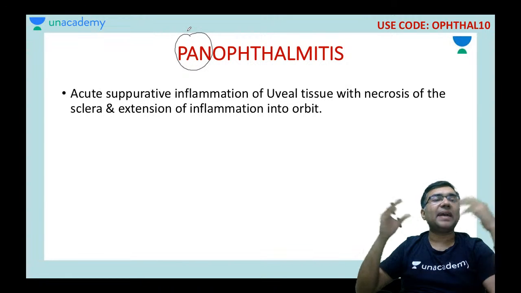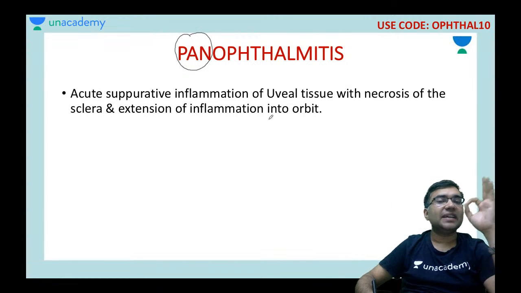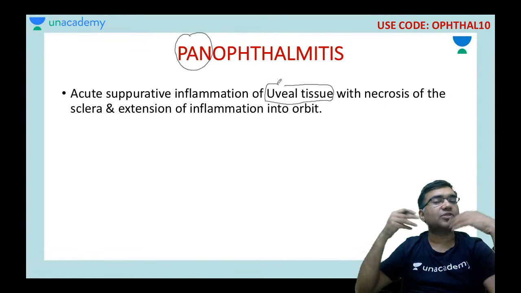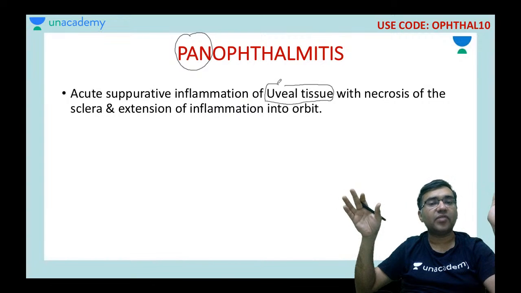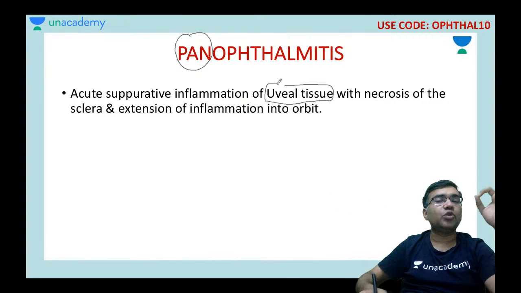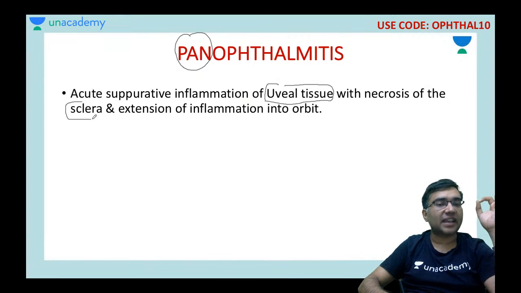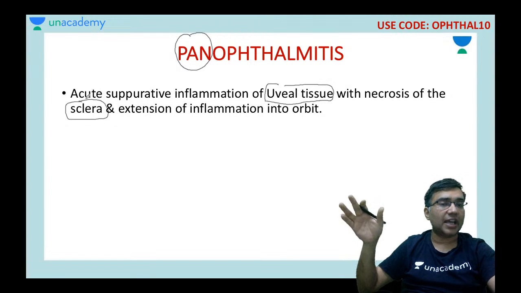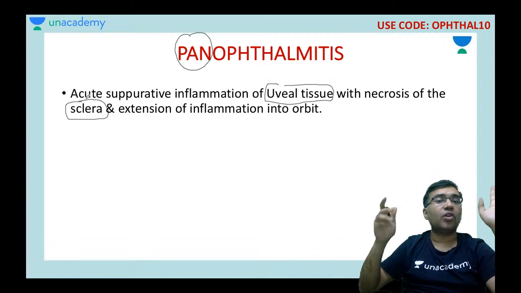What is the meaning of pan? So panophthalmitis means that yes, we all know the uveal tissue, the vitreous, everything would be involved. With that, there would be a necrosis of sclera, so scleral coat. So all the three coats of the eyeball would also get involved, as well as the orbital tissue would get involved.